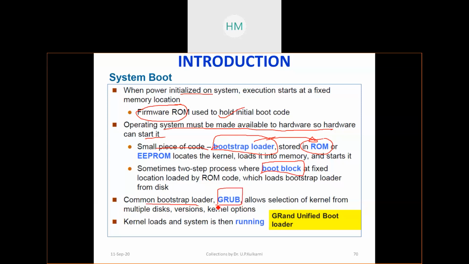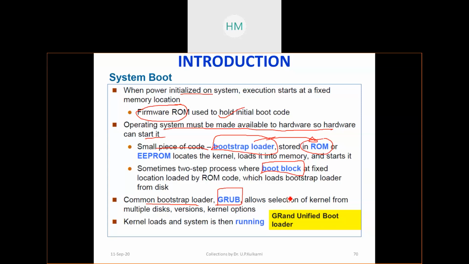There are many, you have to look into that. It is called GRUB, the Grand Unified Boot Loader. So you have to look into that. This is the bootstrap loader which enables booting. Many times you get a question for 1 mark, and even in placements there is a possibility that you may get it.